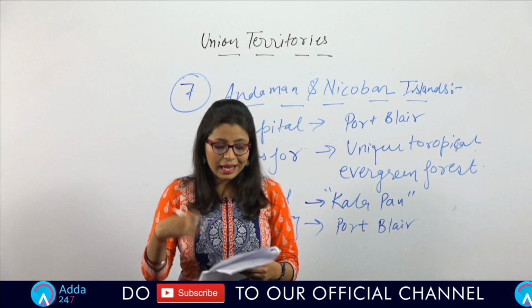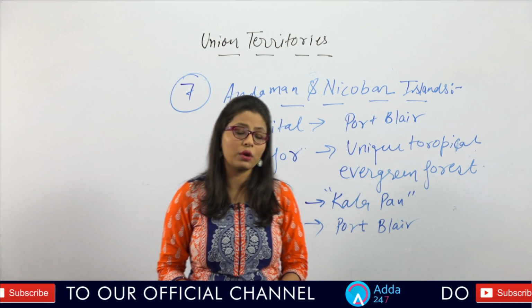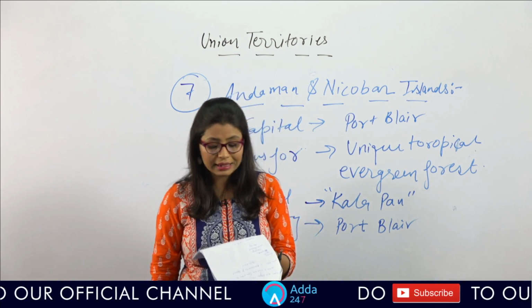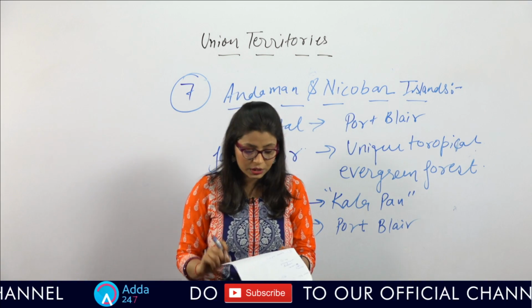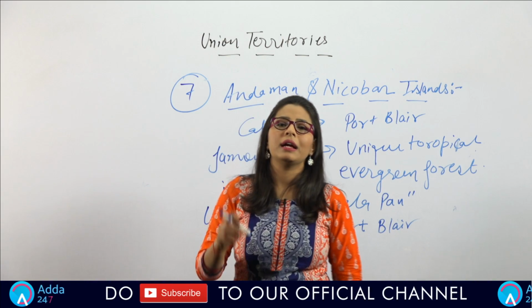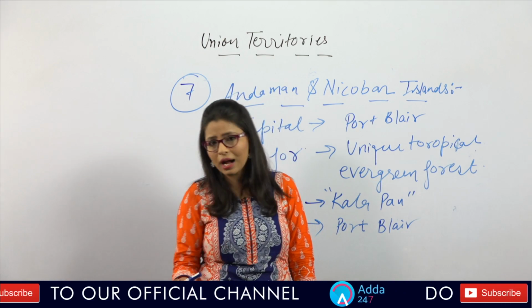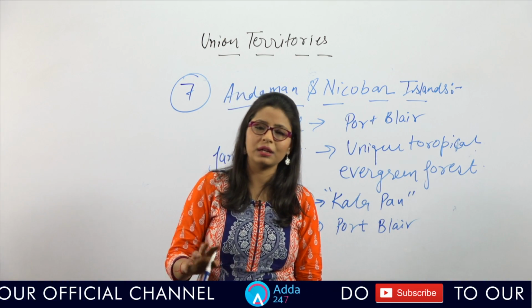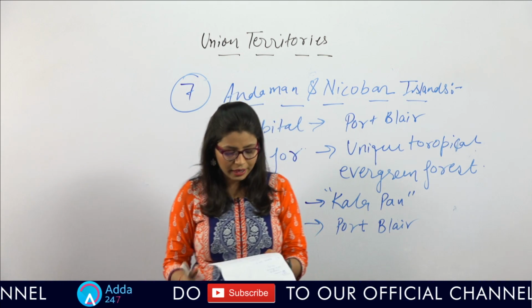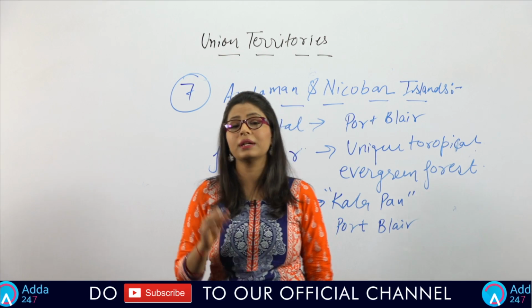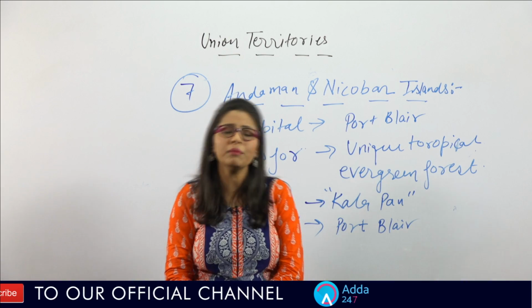And the next union territory is Daman and Diu. The capital of this UT is Daman. Fine. And this is the second smallest union territory among the 7 union territories of India. You will find the culture of this UT is a mix: the mixed culture of India as well as the Portuguese culture. If I talk about Daman and Diu, it is famous for its natural beauty, beaches, Portuguese churches and some forts also.